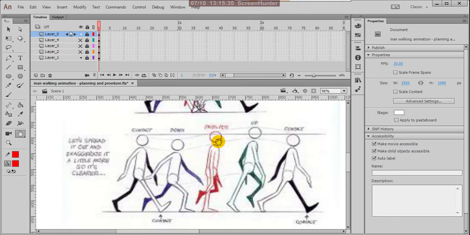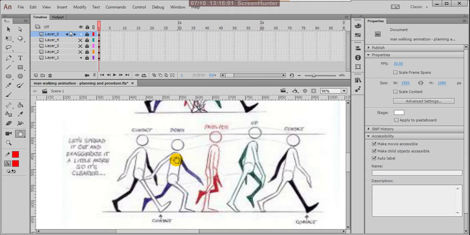Between this breakdown and your first finger, you draw the point finger, a down pose or your cushion pose. Then from the passing position to this contact, exactly in the center, you prepare the ring finger, the up pose. So these are the main important poses.